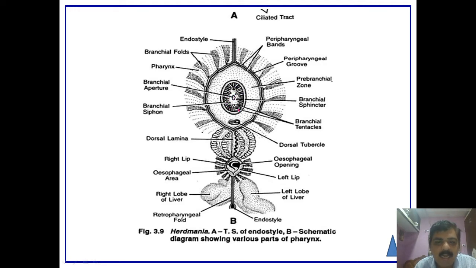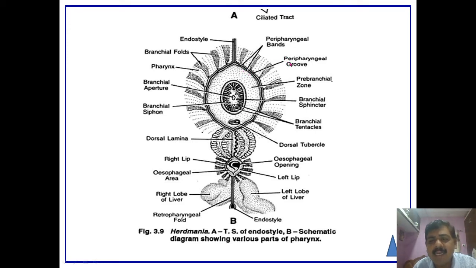The entire thing is guarded by the fore lip, that is the branchial siphon, and on this branchial siphon there are the branchial tentacles. Next to these is the dorsal tubercle in the mid dorsal region. This is the prebranchial zone, which is just before the branchial region.